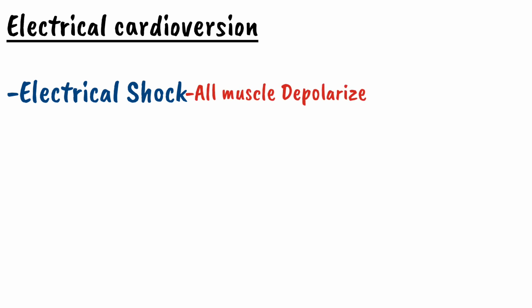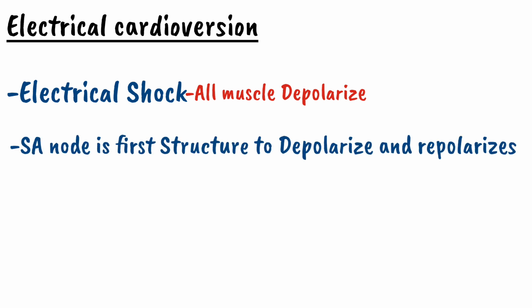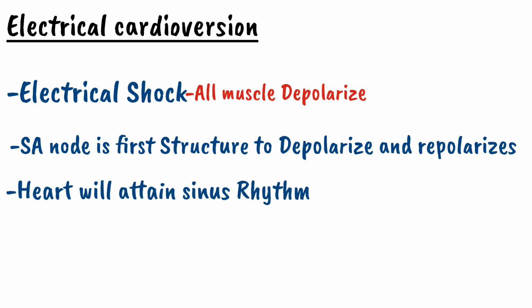So what happens in electrical cardioversion? When we give an electrical shock, all the muscle of the heart depolarizes, and the SA node is the first to repolarize and depolarize. So when all myocytes are depolarized and the SA node is the first to repolarize and depolarize, the heart will attain the rhythm dictated by the SA node. So the heart will attain a sinus rhythm.